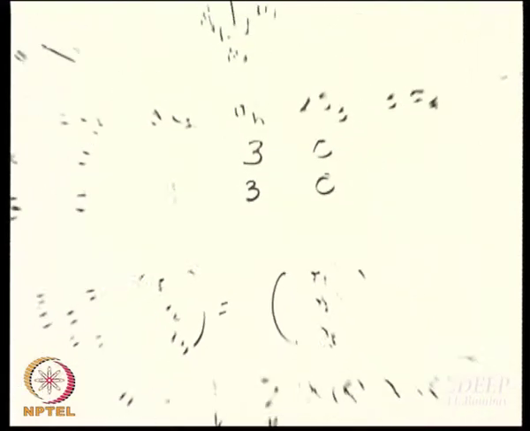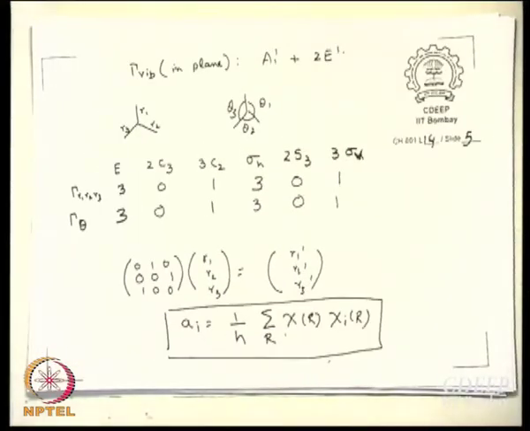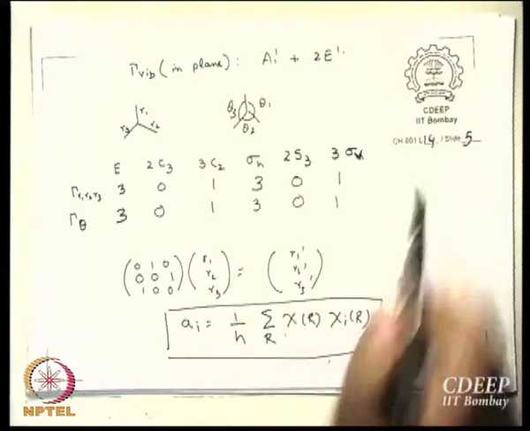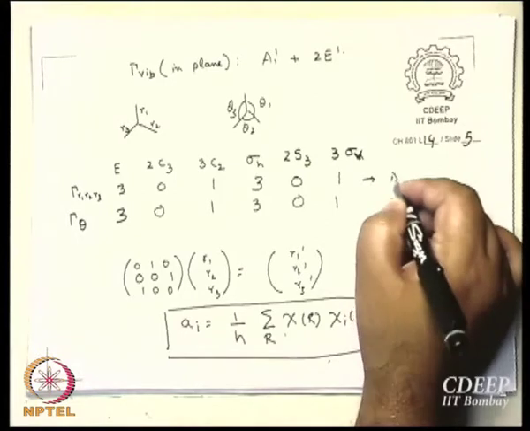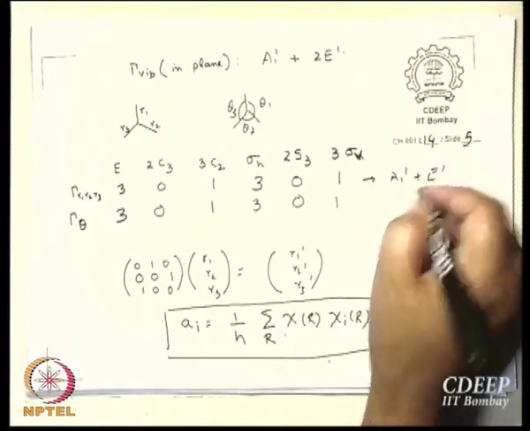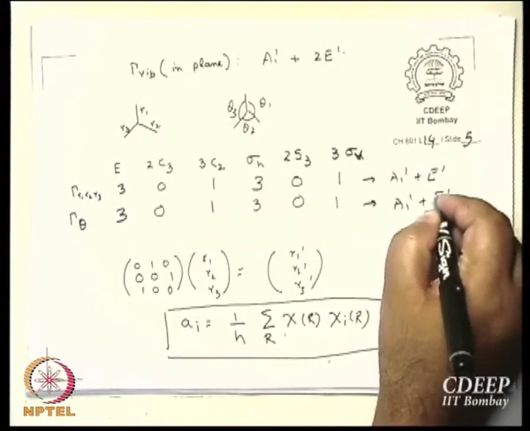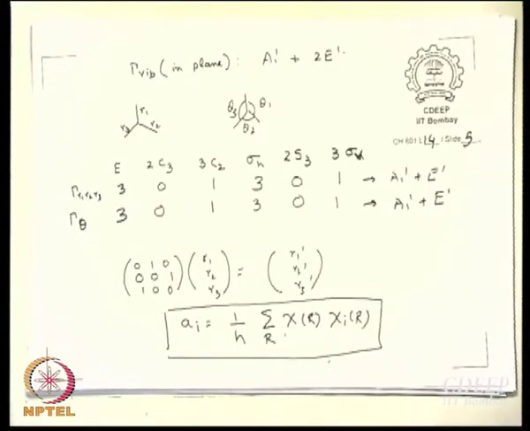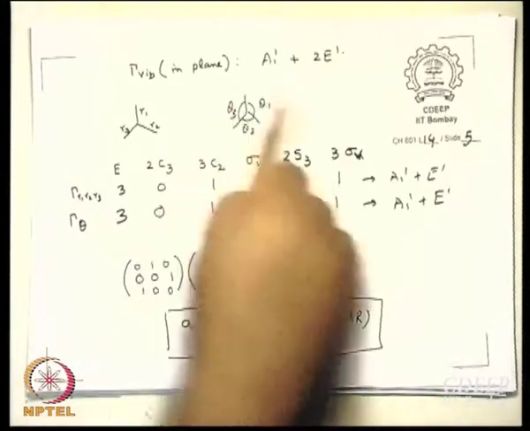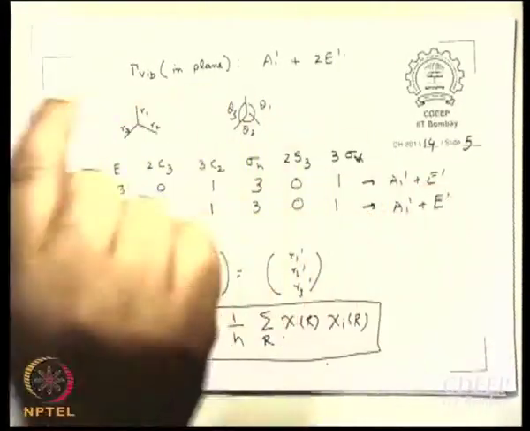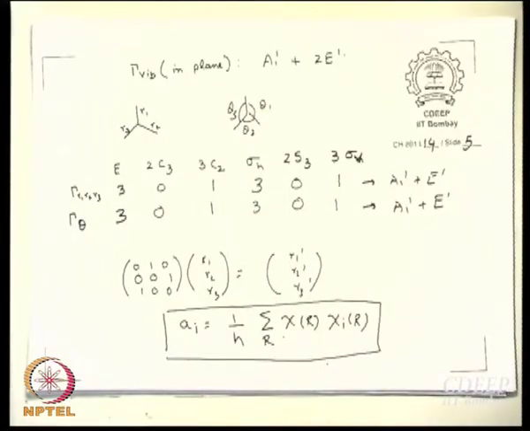Very good. If I were you, I would have perhaps guessed it. It cannot be anything other than sums of A1 prime and E prime anyway, right? So, see, now the problem is this gives you A1 prime plus E prime. This also gives you A1 prime plus E prime. So, we have an extra coordinate. We do not have two A1 primes. E prime is fine, but we have an extra A1 prime. Where has this extra spurious redundant A1 prime come from?